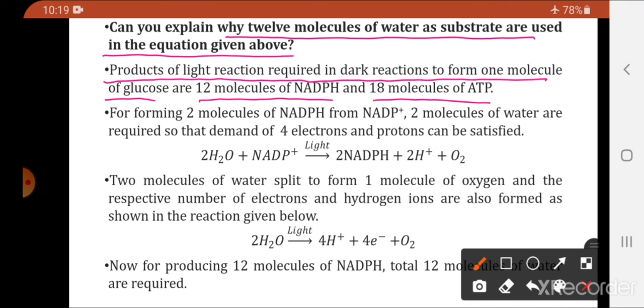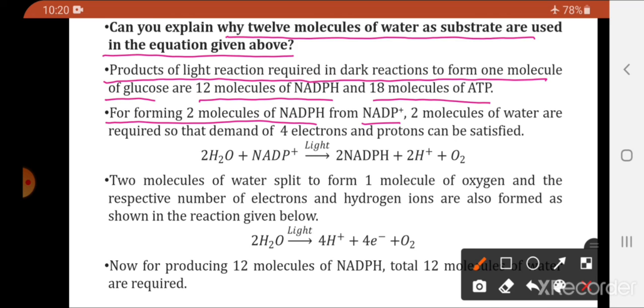To form 1 molecule of glucose, there is a need of 12 molecules of NADPH, nicotinamide adenine dinucleotide phosphate, and 18 molecules of ATP during the dark process. But when are the NADPH and ATP formed? In the light reaction. Their use is in the dark reaction, but they are formed in the light reaction.